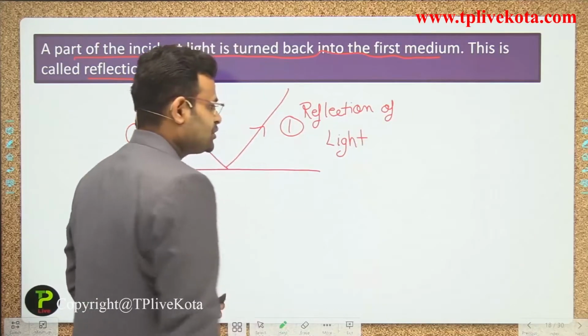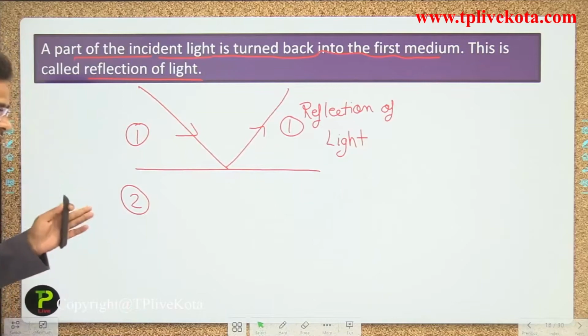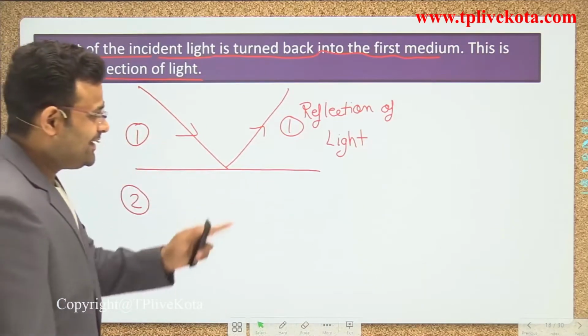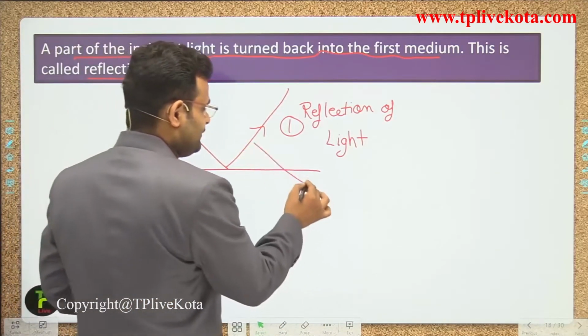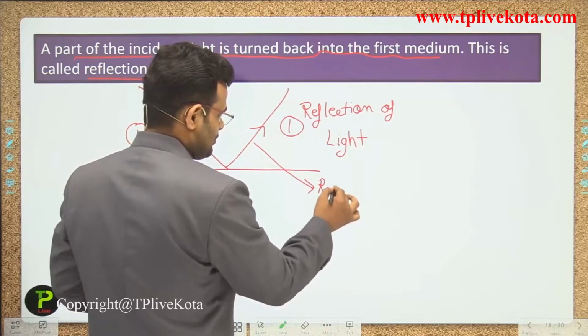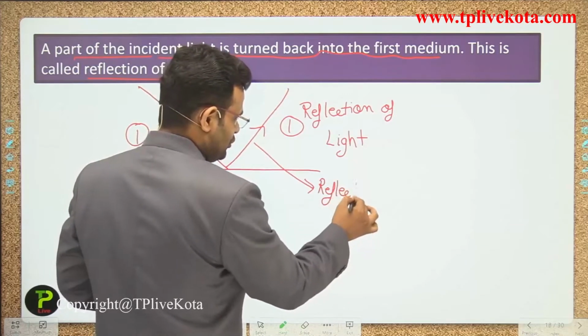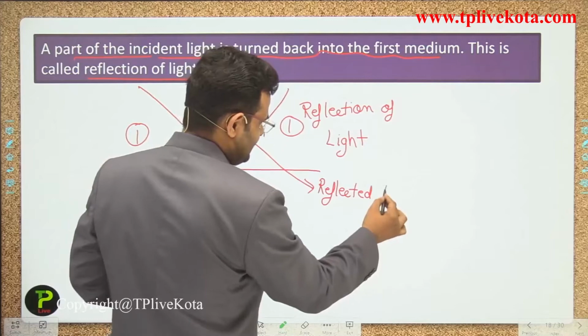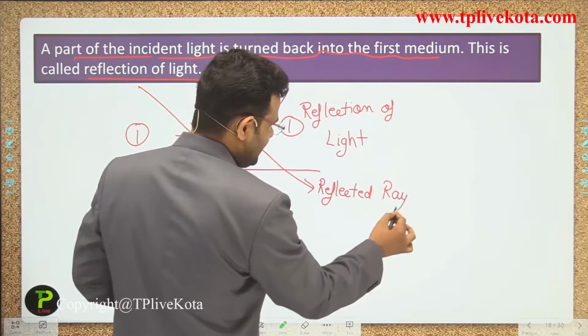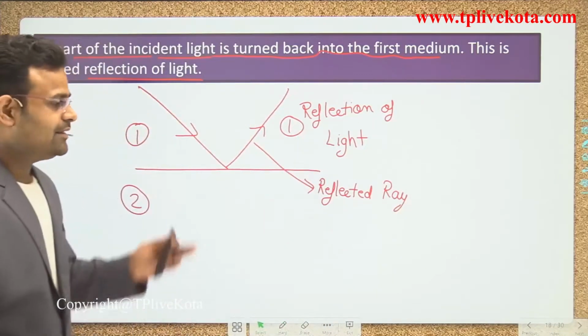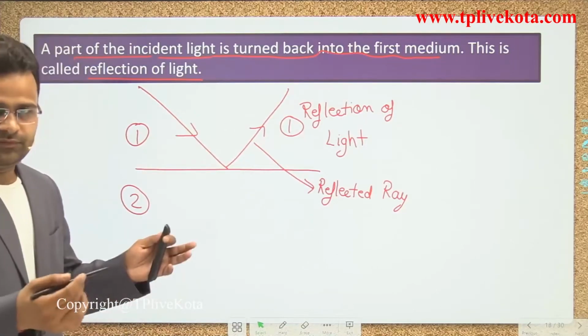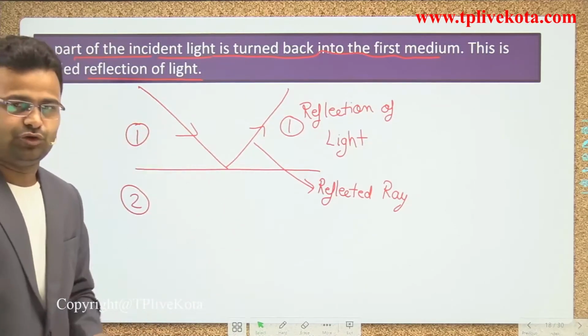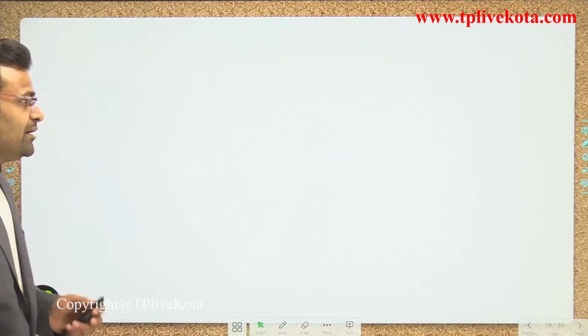Okay guys, that phenomenon is called the reflection of light, and that ray is called the reflected ray. So the phenomenon is called reflection and that ray is called the reflected ray. Next one is a